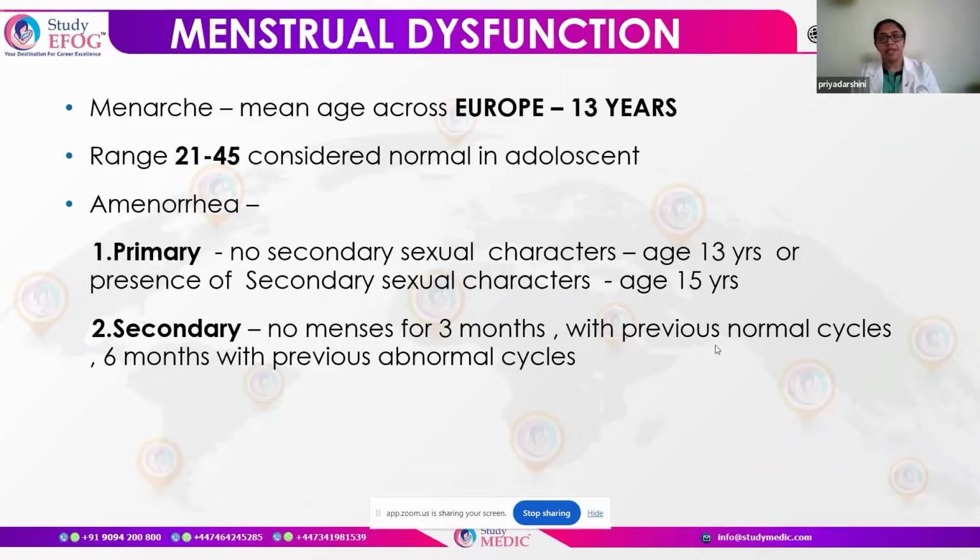Now, coming to primary amenorrhea, what do we understand? That means the girl has not developed any secondary sexual characters by the age of 13 years, or there are secondary sexual characters but no menses and the age is 15 years. Coming to secondary amenorrhea, there is no menses for a period of almost 3 months in a girl who has had previous normal cycles, or no menses for 6 months in a girl who has had previous abnormal or irregular cycles.